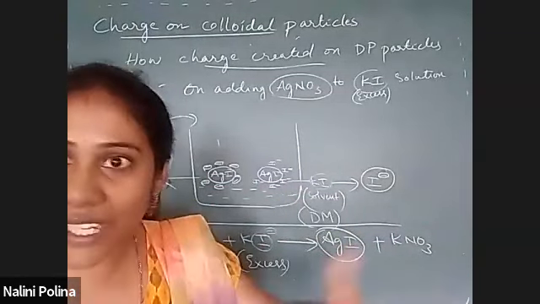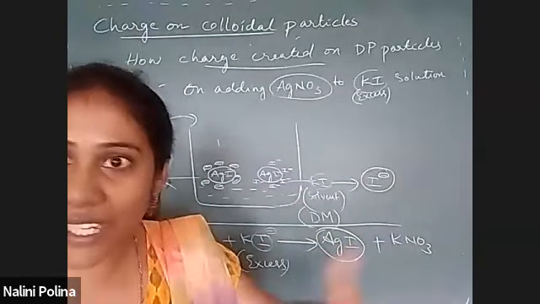So whatever the charge of the ion, that will be the charge of the DP particles. Now this AgI is negatively charged. We say it is negatively charged because I minus ions get adsorbed on the AgI surface. That is why the DP particle is getting a negative charge. Clear? That is the reason AgI is called a negative sol. It is an example of a negative sol.